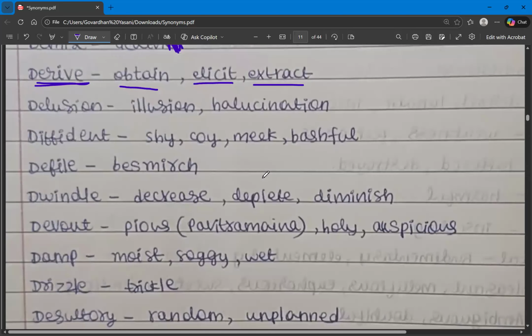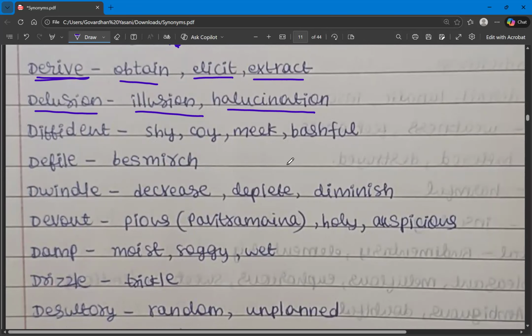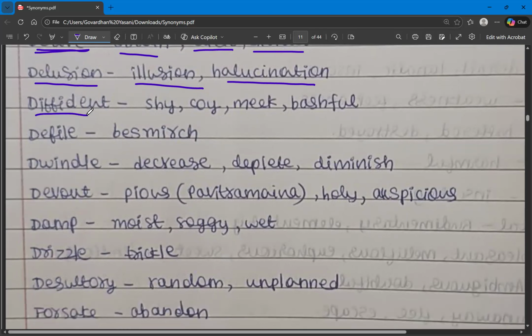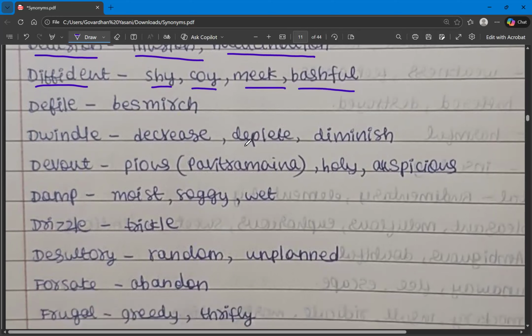And the next one is delusion. What are the synonyms? Illusion, hallucination. Something that is imaginary. We have covered chimerical in C-letter words. So chimerical, imaginary, illusion, hallucination. So these are all the synonyms for the word delusion. And the next one is diffident. Diffident means shy, coy, meek, bashful. These are the synonyms for the word diffident.